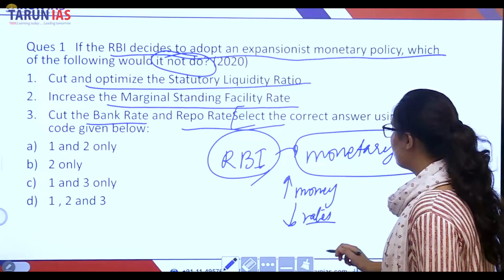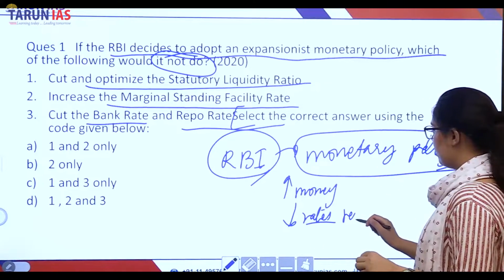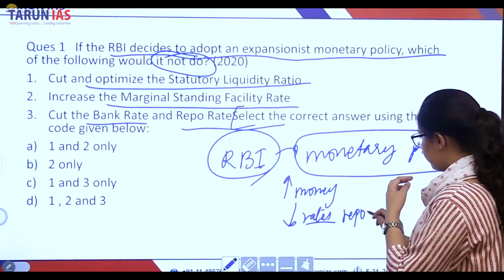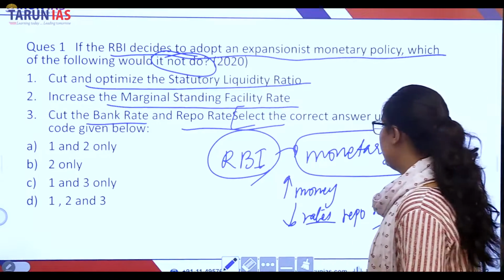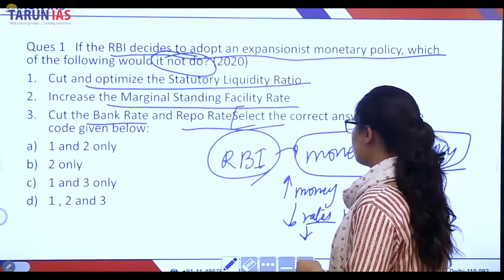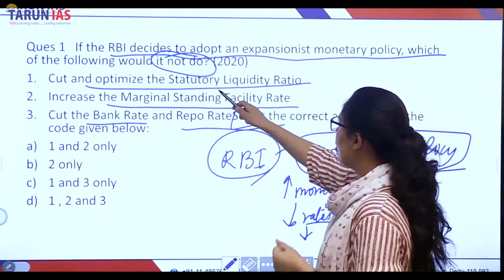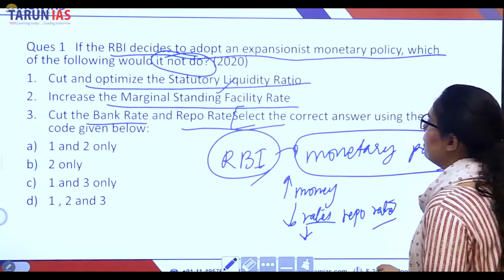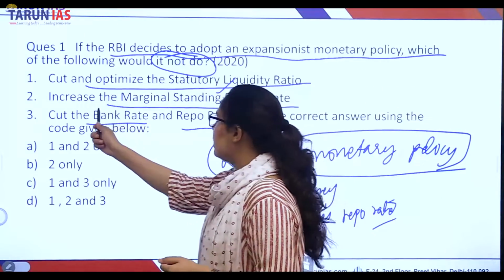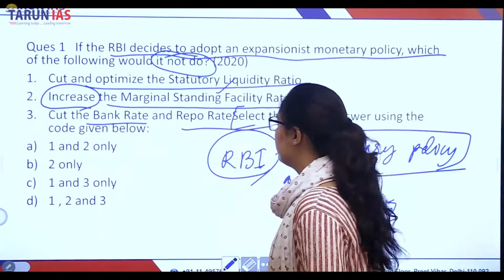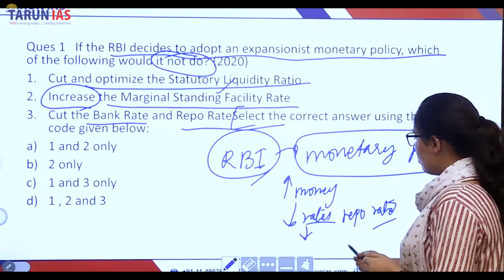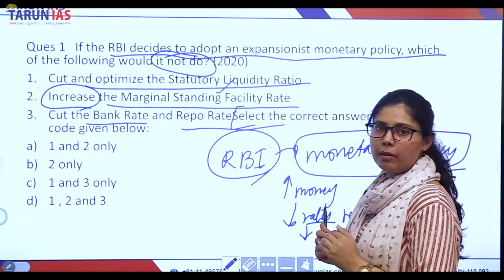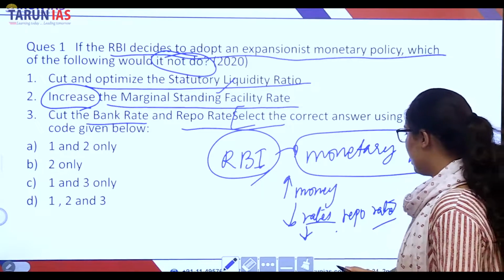It will reduce its repo rate. It will also cut and optimize the statutory liquidity ratio. But it will not increase the marginal standing facility rate, because increasing it will reduce the loan taken by the banks from the RBI.